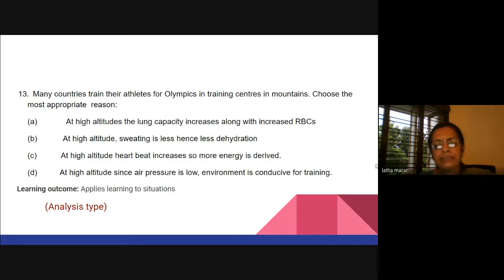But as I told you, just as a trial you can give it to the children, not to frighten them or anything, or instead of giving them MCQs, you can just tell them that this is what happens. Of course, the Olympics and the other training, I just got it, but the other one you can tell them. That is a sea level, high altitudes, what is the change that happens? You can tell them. Or when you are going in a flight also, you can just tell them. But just give instances like that. Flight, of course, many things are there.